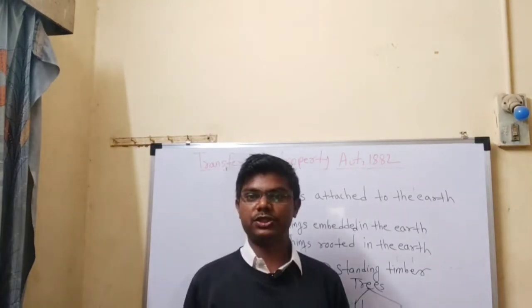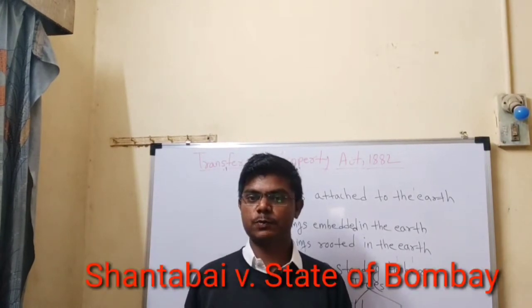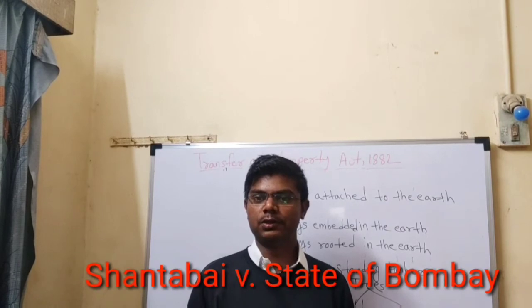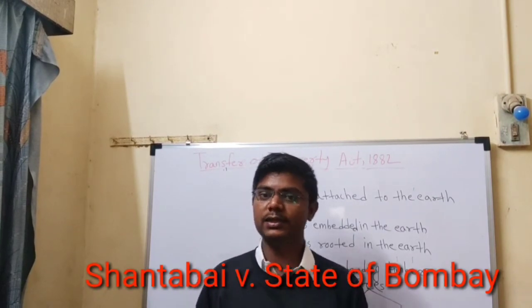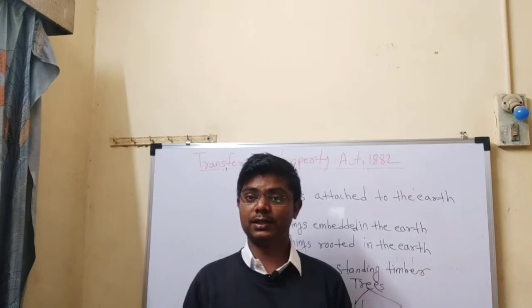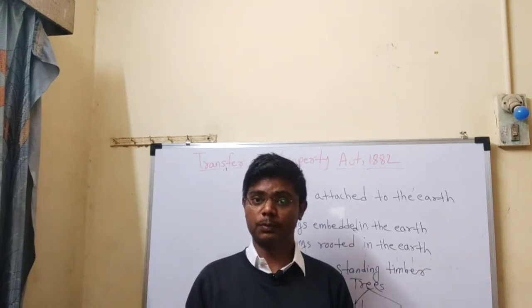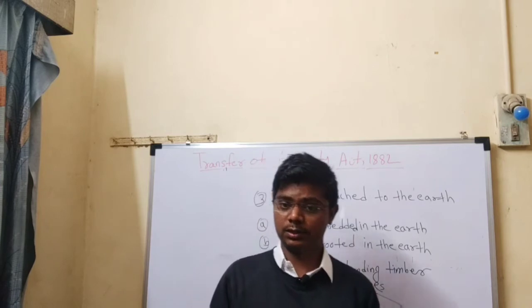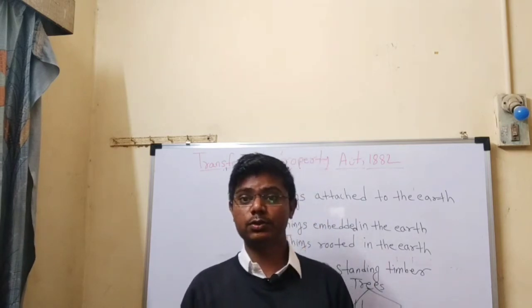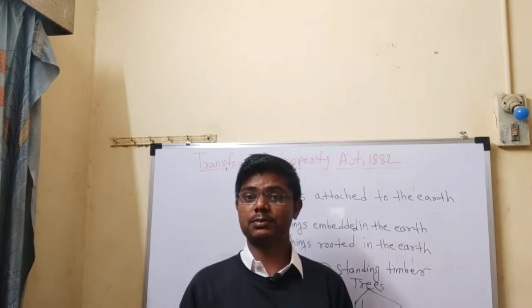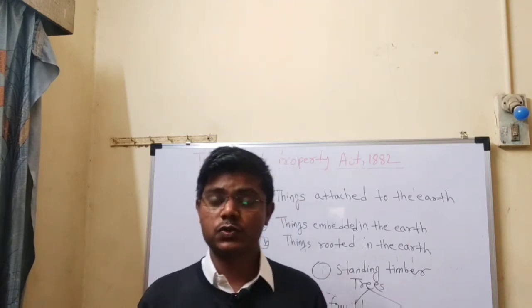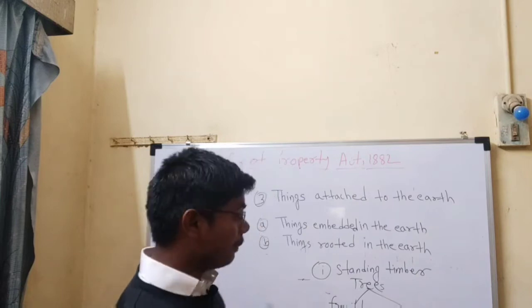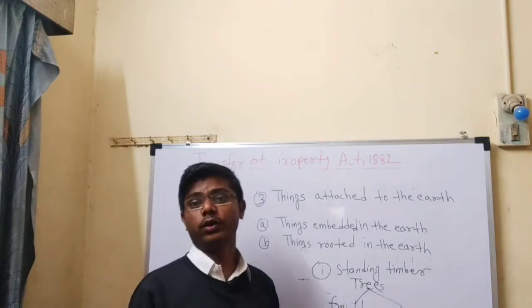In Shantabai versus State of Bombay, the Supreme Court held that if the owner of the tree is interested in keeping the tree alive, then the tree is immovable property. But if the intention of the owner is to cut the tree after some time, then it is standing timber. Okay, so friends, it depends on the intention of the owner.